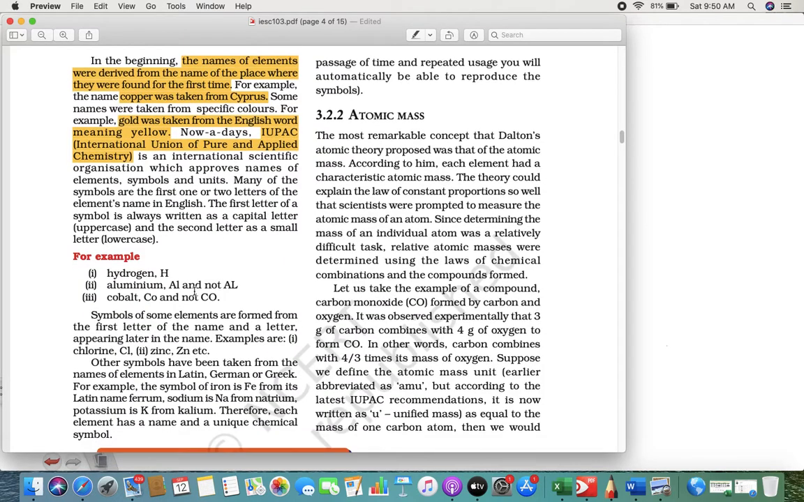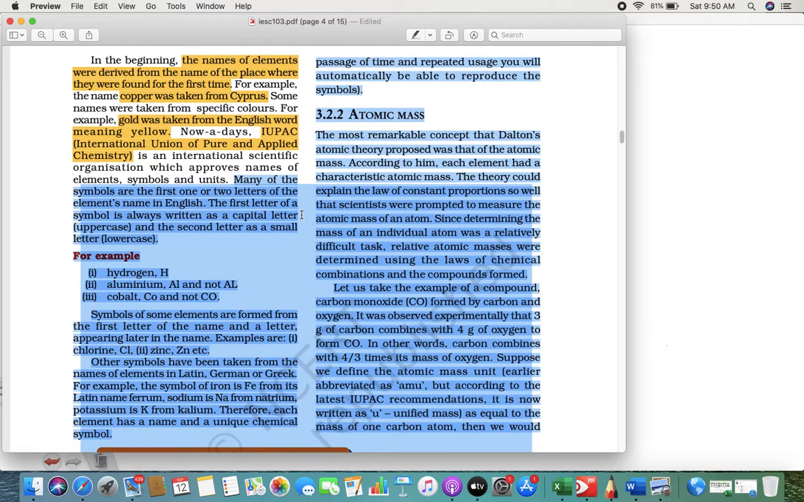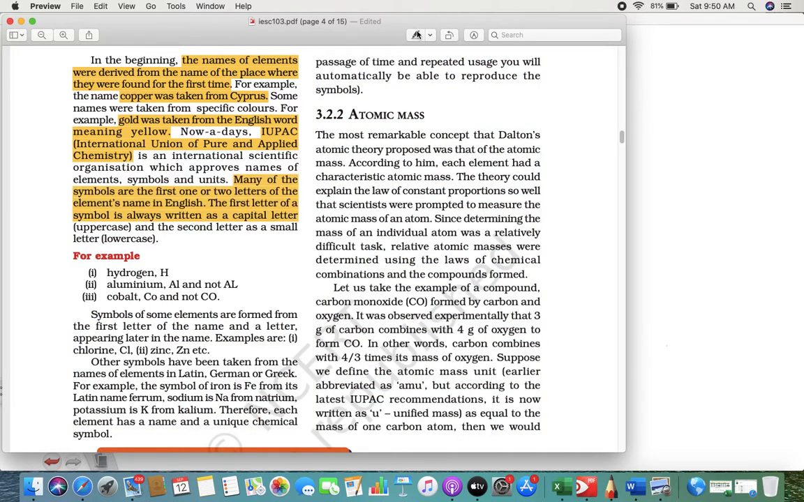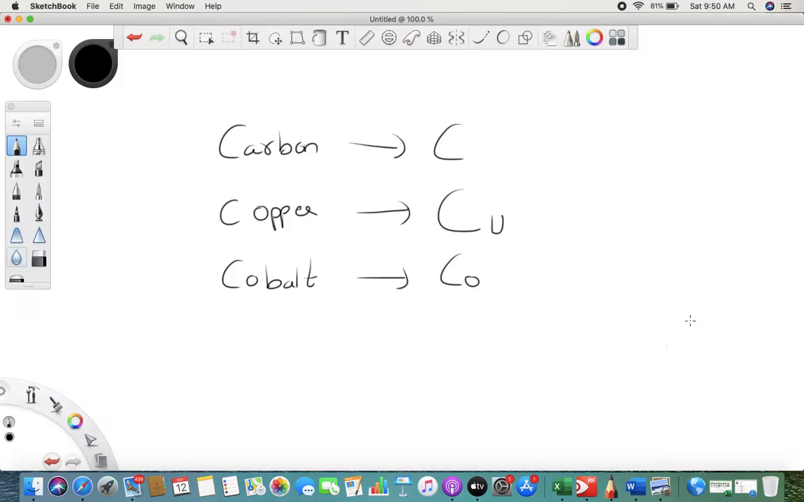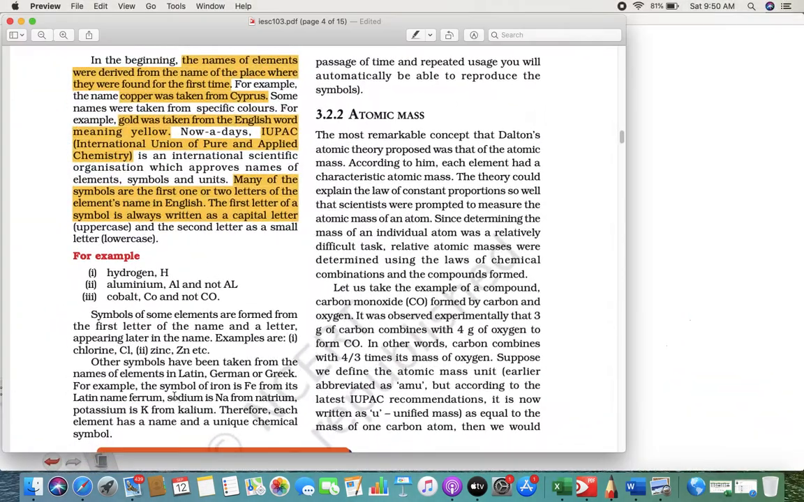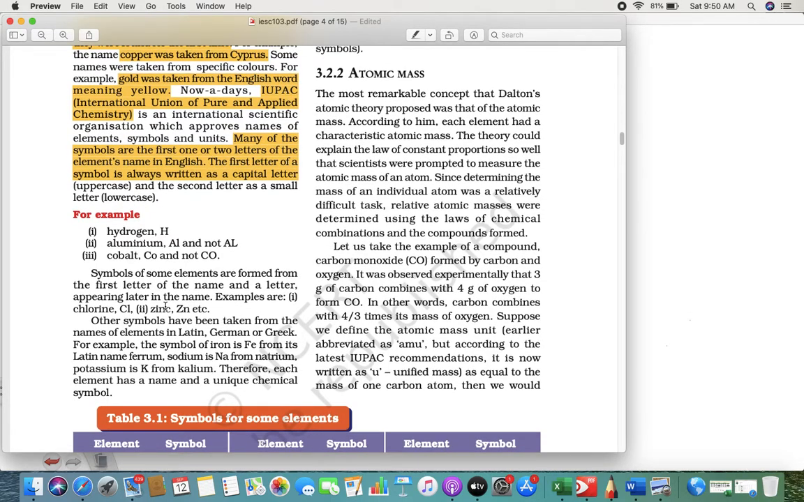Here, the symbol of many elements uses the first one or two letters, and always remember the first letter we write is always in capital. If you see carbon, capital C. Copper, capital C and small u. The second letter can never be capital. This is called IUPAC nomenclature. For example, hydrogen is capital H. Aluminium, we write A and small l, not A and capital L. Cobalt also Co, capital C, small o.